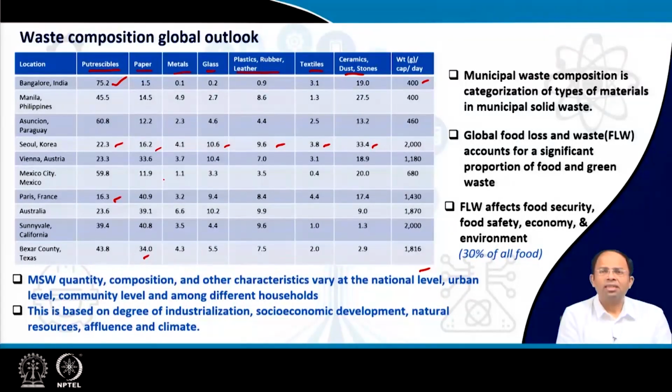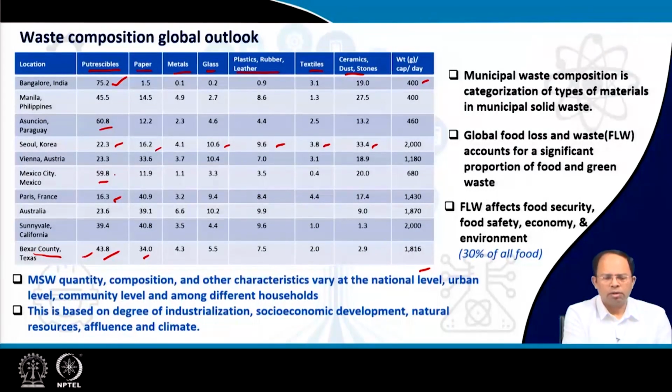But that doesn't mean that all developed countries would be the same. For example, in Texas, this particular county maybe is rural in nature, so there the organic content is more. Similarly, for Paraguay, the value comes to around 60%, which is a much poorer country. Mexico is also 60%.